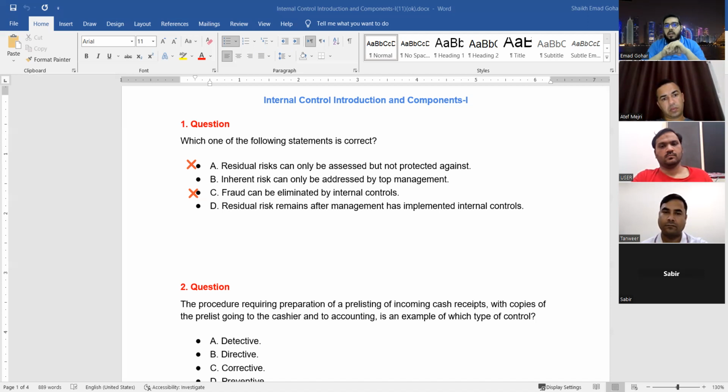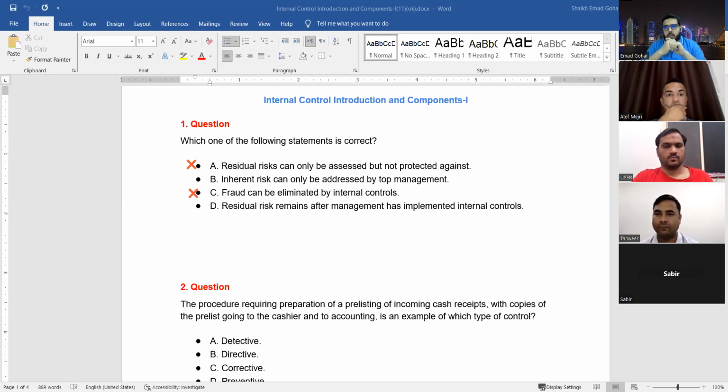So they are saying here inherent risk can only be addressed by top management. When they say only, you need to remember, most of the time this statement is false. Also, this risk can be addressed by multiple people at multiple levels, like even senior management, junior management, all are involved.